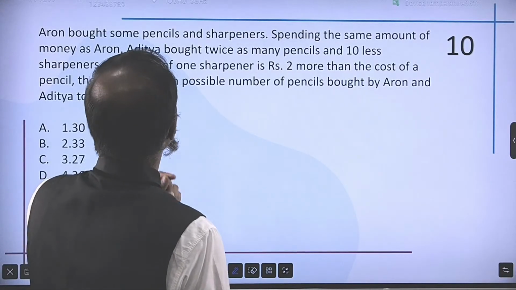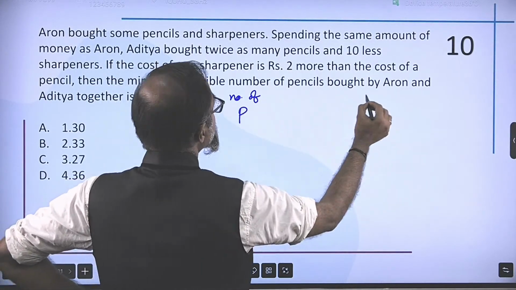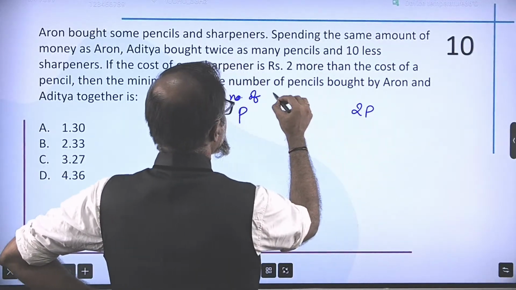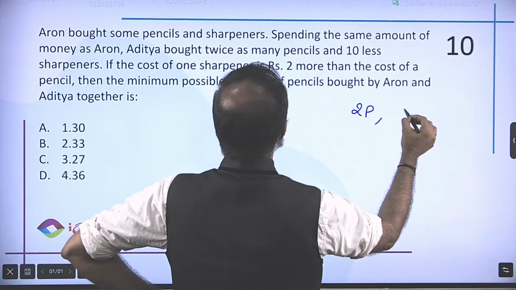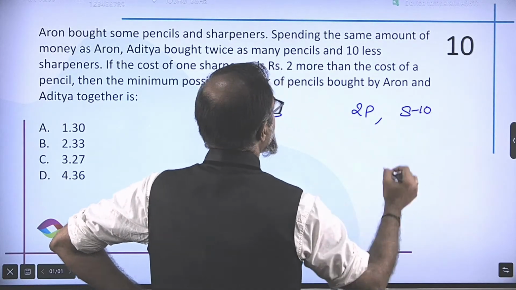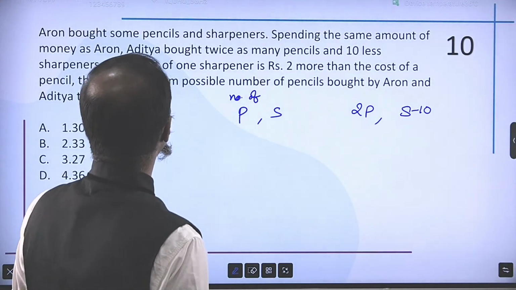Okay, so let's assume that the number of pencils is P. So the other person bought 2P pencils, and the number of sharpeners is S. So the other person bought 10 less sharpeners, S minus 10. Now, the cost of one sharpener is 2 more than the cost of the pencil.